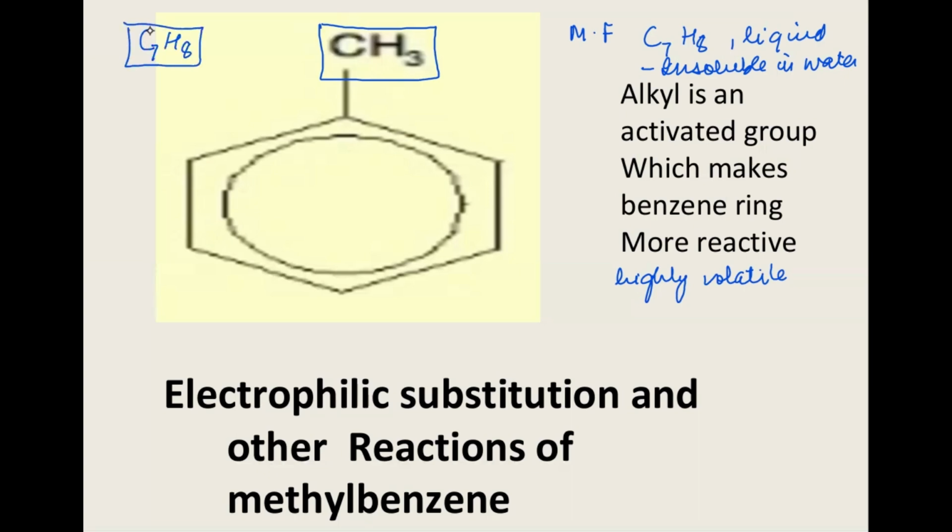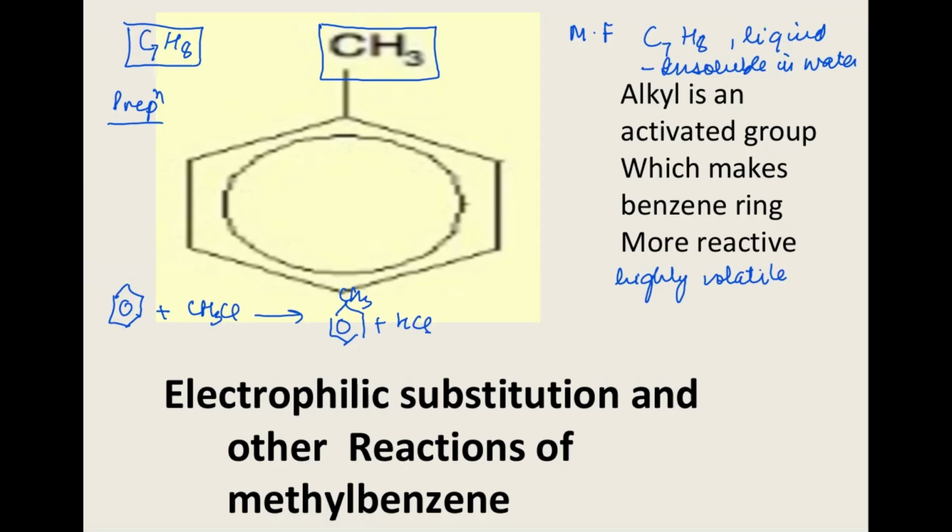Basically, to the benzene ring, we have the methyl group attached to it. And we are preparing it, as we have studied already, from benzene when it undergoes alkylation because of the Friedel-Crafts reaction in the presence of AlCl3, right? At RTP, we get an alkyl group attached to the benzene ring due to electrophilic substitution. When benzene reacts with a haloalkane, if we have chloromethane, CH3Cl, we will get methyl benzene, and it will form HCl along with that. So that is how we are going to prepare this particular substance.